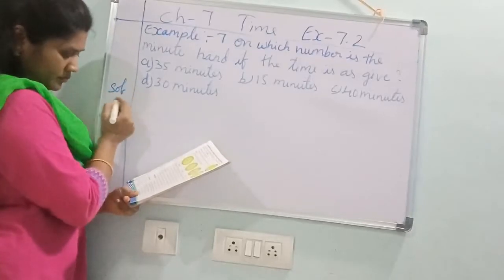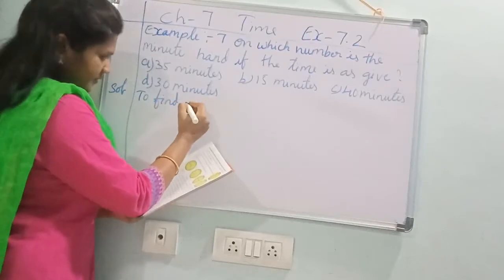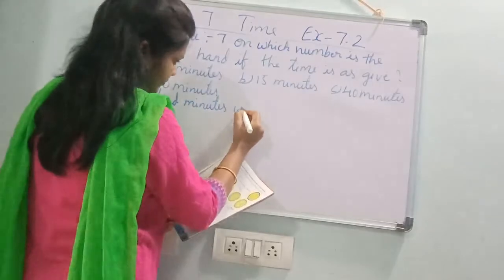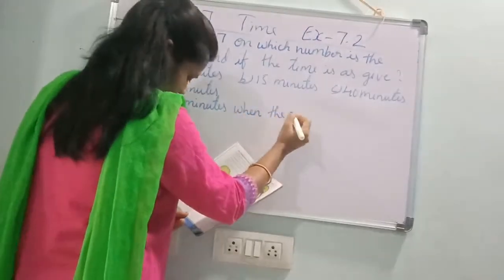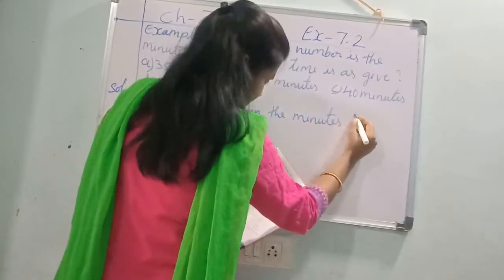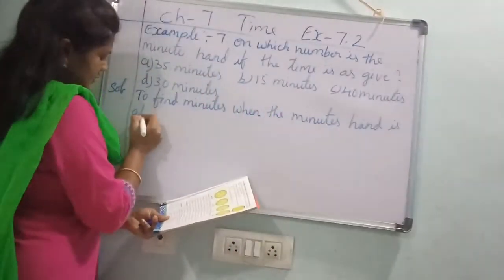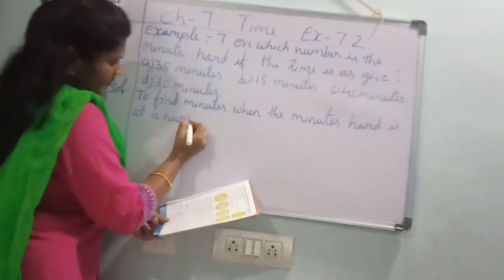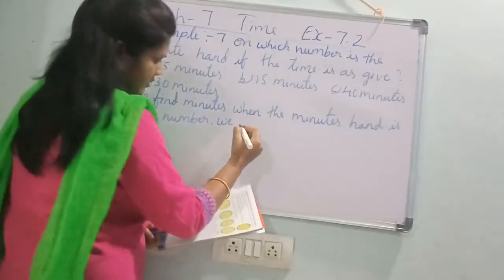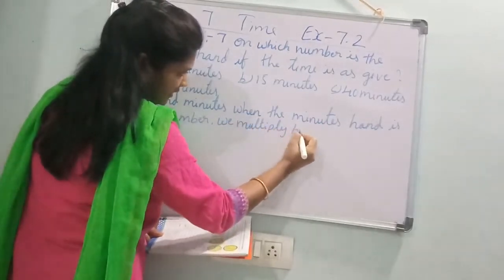Solution. To find minutes when the minute hand is at a number, we multiply by 5.